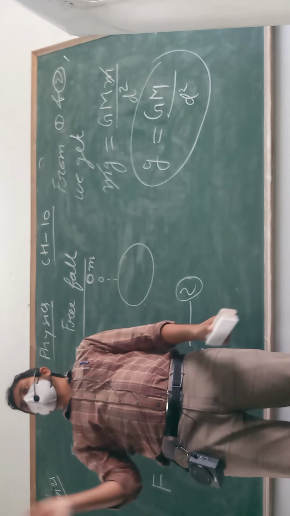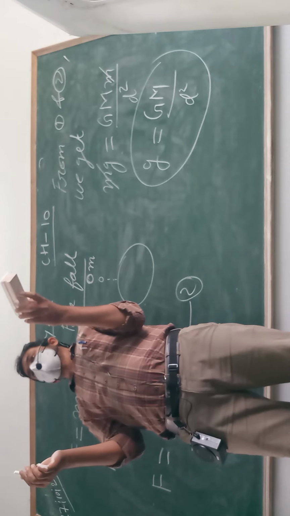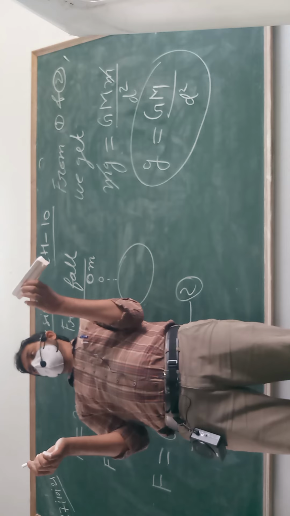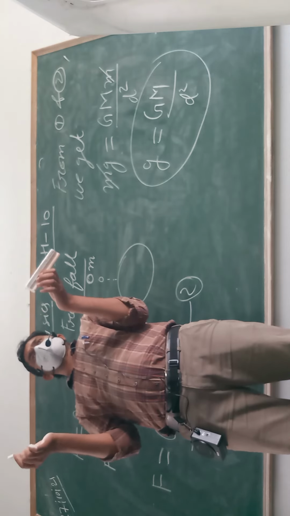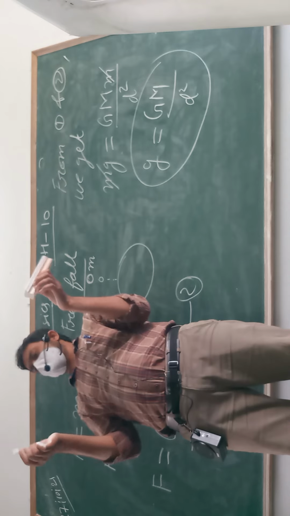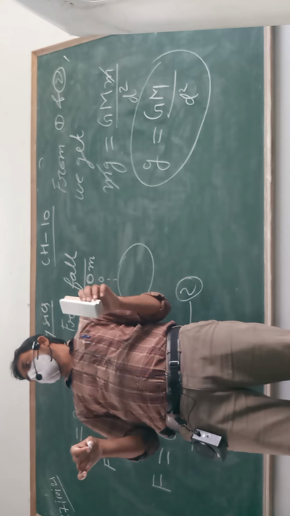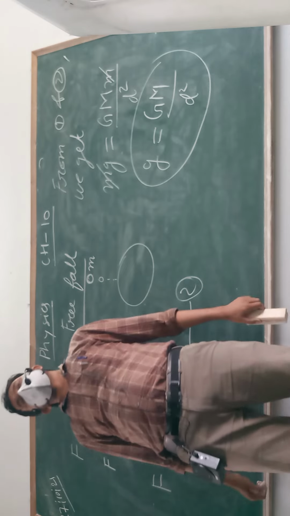But that small friction is no issue for heavy objects. In comparison to the paper, these are heavy objects. They have nothing to do with the friction. They are strong enough to resist the friction. You push upward, I will go downward under gravity. Clear? So keep this in your mind.